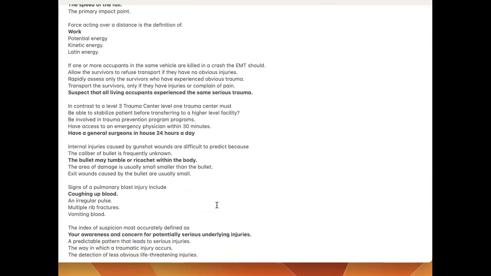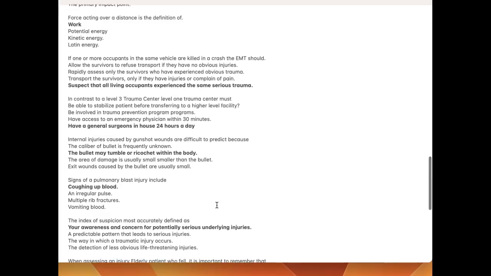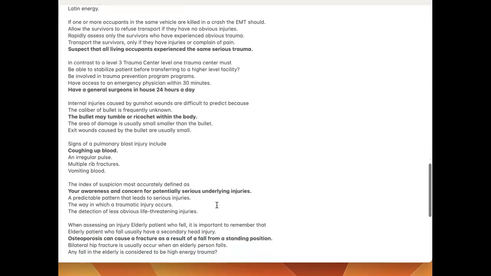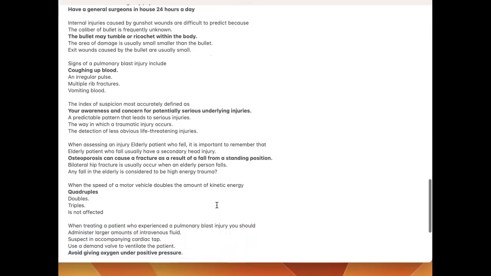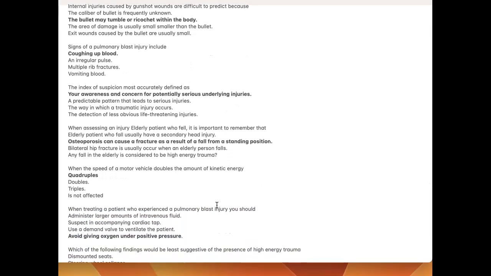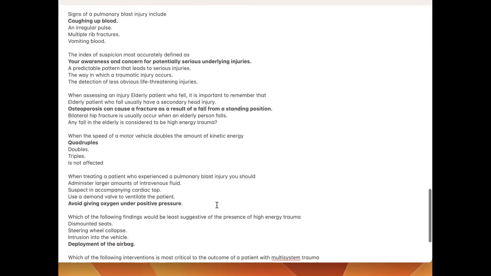In contrast to a Level 3 trauma center, a Level 1 trauma center must have general surgeons in-house 24 hours a day. Internal injuries caused by a gunshot wound are difficult to predict because the bullet may tumble or ricochet within the body. Signs of a pulmonary blast injury include coughing up blood. The index of suspicion is most accurately defined as your awareness and concern for potentially serious underlying injuries.